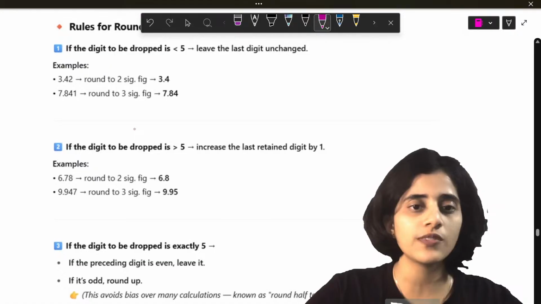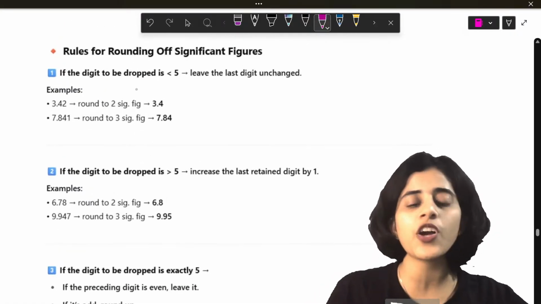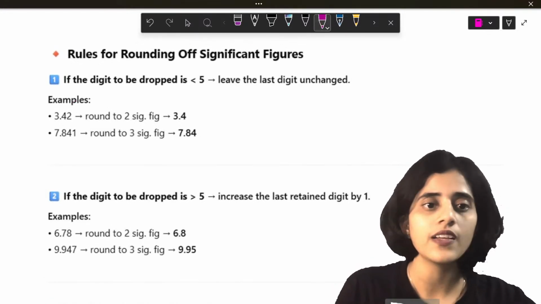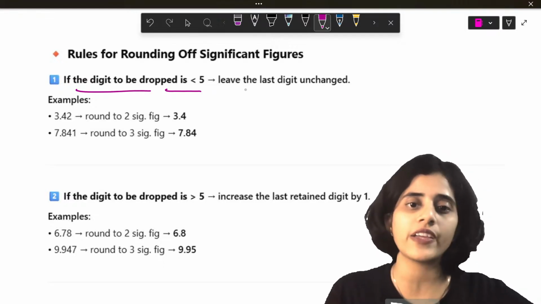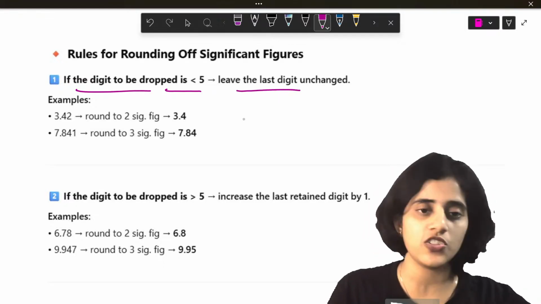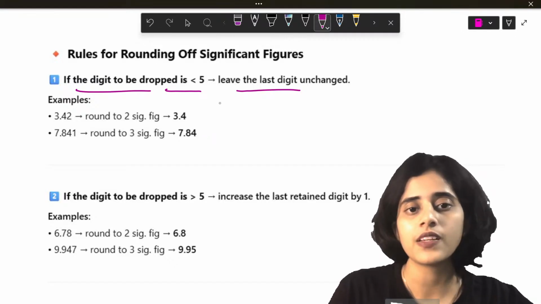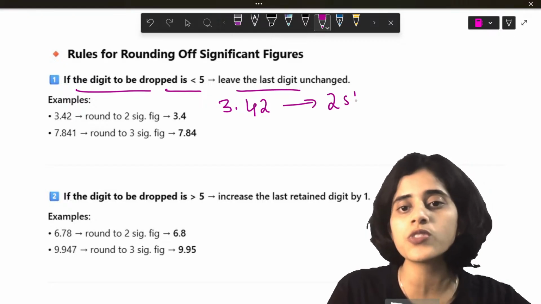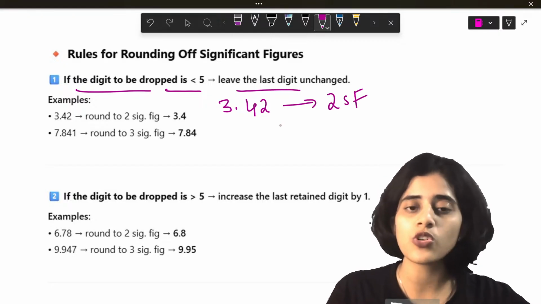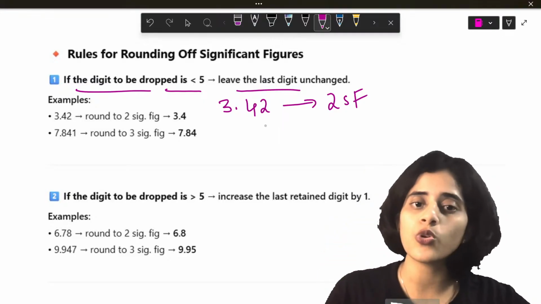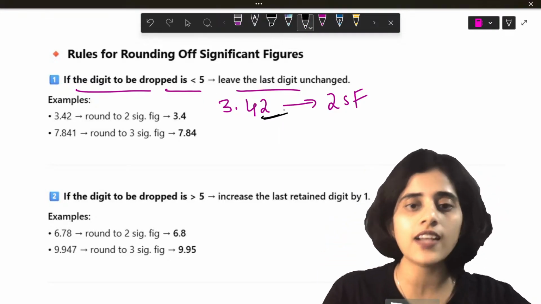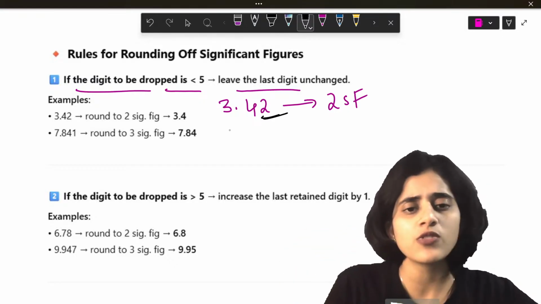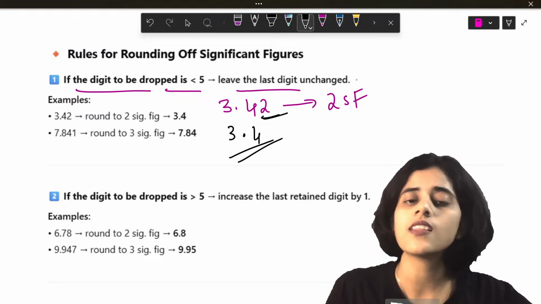Okay, let's move on. Next is rules for rounding off significant figures. Look at this question. First rule is what? If the digit to be dropped is less than 5, leave the last digit unchanged. What does that mean? If we have 3.42, the question asks you to round it to 2 significant figures. So you need to have only 2 numbers. You look at the last digit. You have to look at whether it's less than 5 or greater than 5. It's clearly less than 5, so you ignore it. So the answer is 3.4.